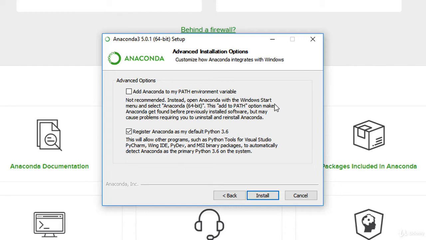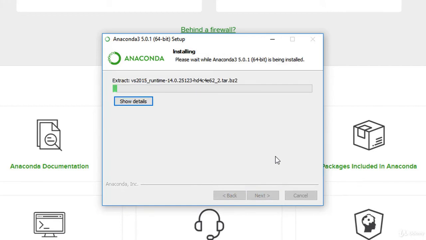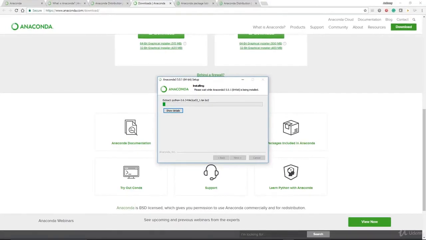Now, I'm just going to completely ignore this. I'm not going to select this. The reason is that I just want to go to the lowest level, then show you how to overcome problems should they actually come up. So the next thing to do is just click next and wait for the extraction and the installation itself. I'm going to pause this video, and when it's finished installing, I'll come back to it.